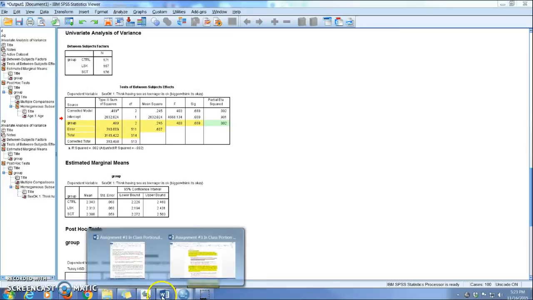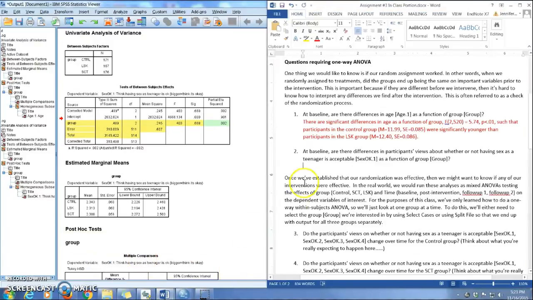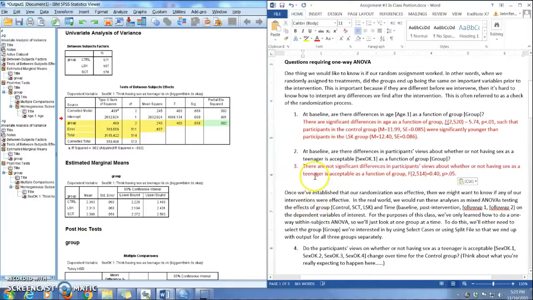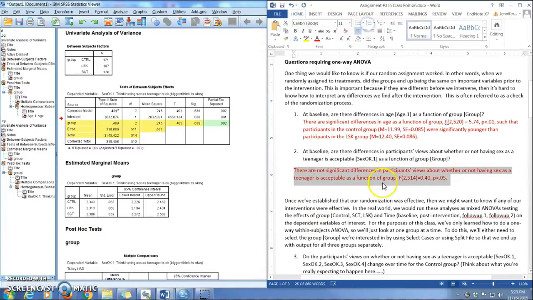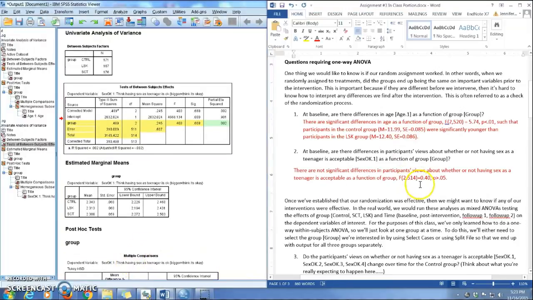So all we need to do then is write that into our results in the assignment. Okay, so we're just going to type that in here. Here we're going to say that there was not a significant difference in participants' views about whether or not having sex as a teenager is acceptable as a function of group. That's the independent variable. We put our F with 2 and 511 degrees of freedom, and that value is 0.40, and that is a p greater than 0.05. And then we don't even have to look at the post hocs because we knew that it's a non-significant difference overall. And you can see when you look here that the means are very similar. Okay, so let's move on then.